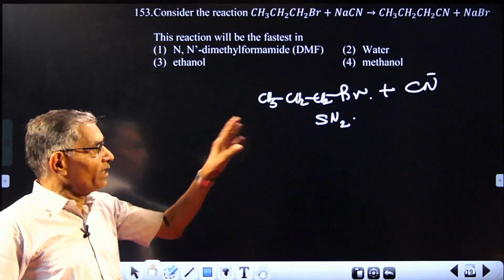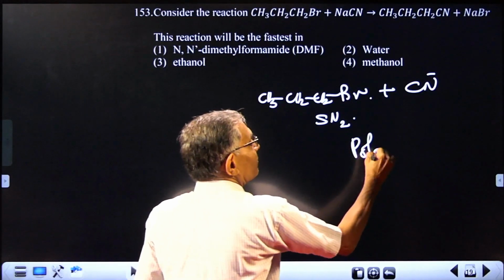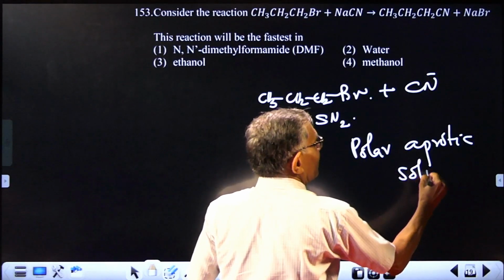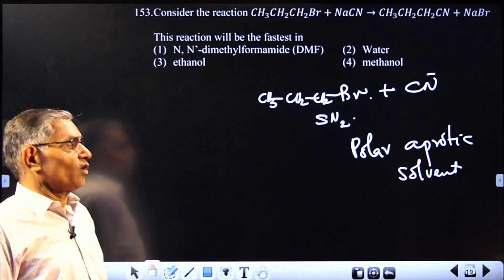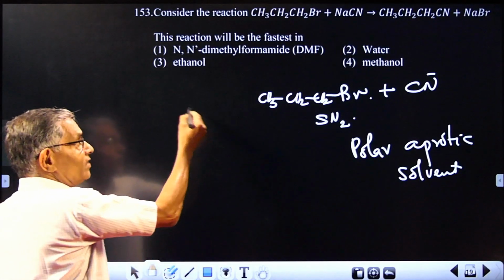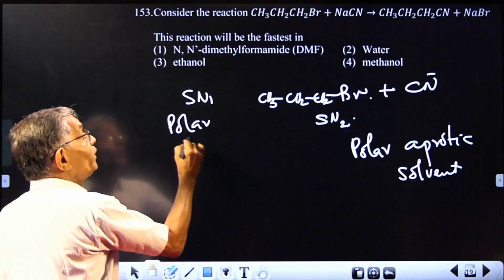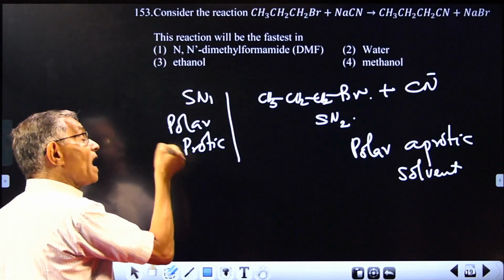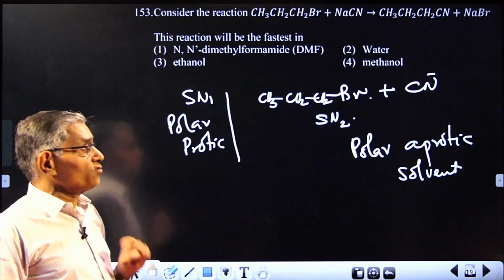And you know that in an SN2 reaction, the best solvent will be a polar aprotic solvent. Slightly polar, that will be sufficient, but it should be aprotic. And for an SN1 reaction, it is the reverse. It is also polar, but a protic solvent. That is where the difference is. So suppose you have got alcohol as a solvent, it will be most suitable for SN1. Alcohol is a protic solvent.